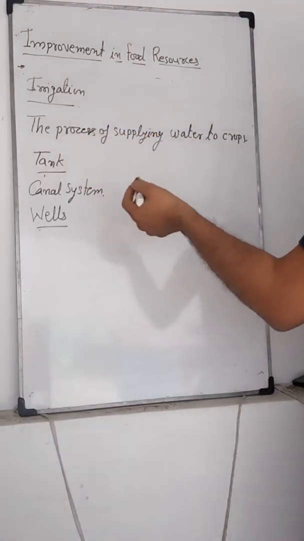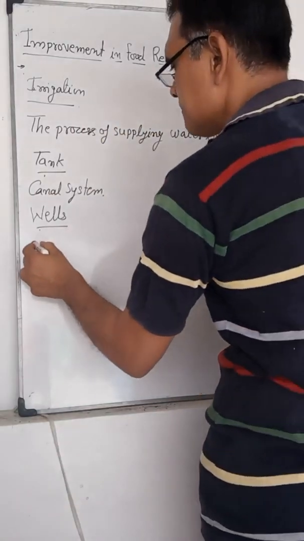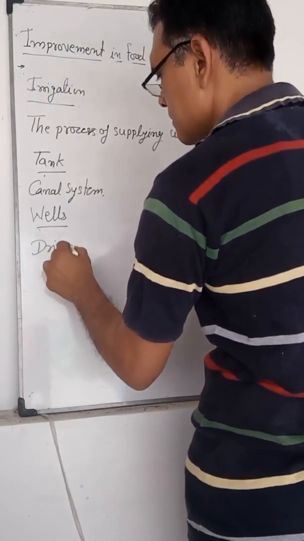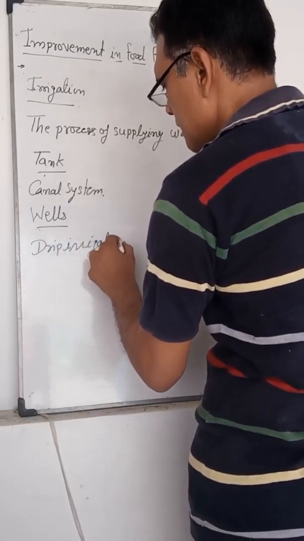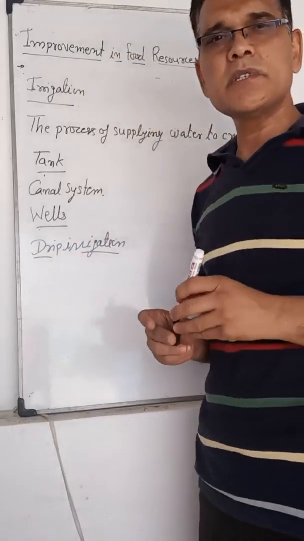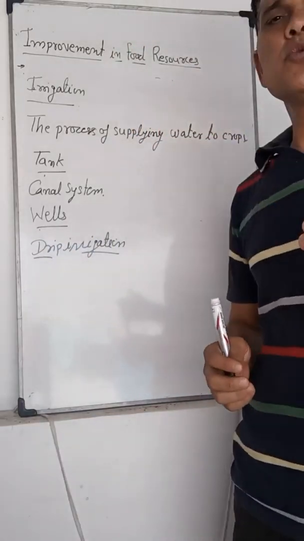Then there are tanks, canal systems, wells and the drip irrigation system. Drip irrigation is a system in which water is provided to the plants drop by drop.